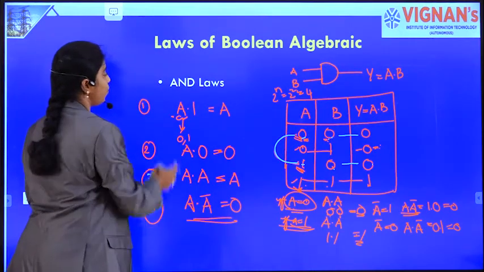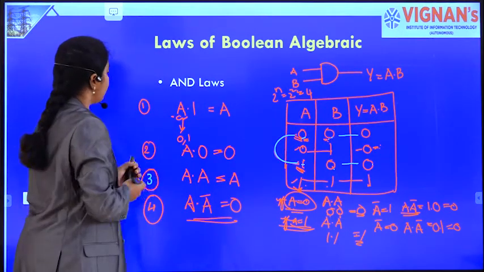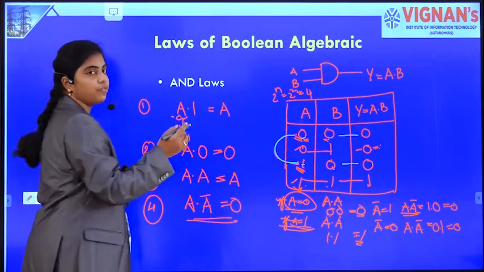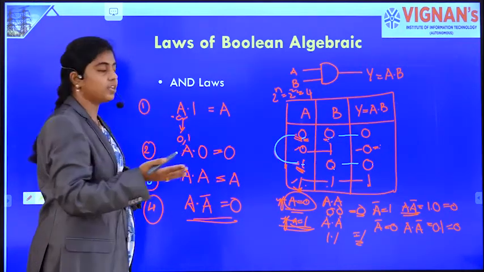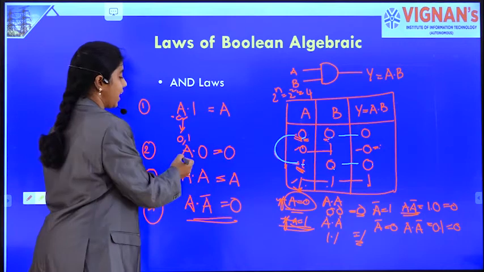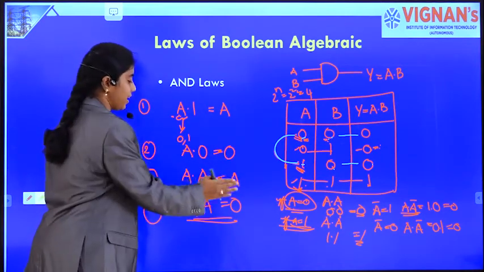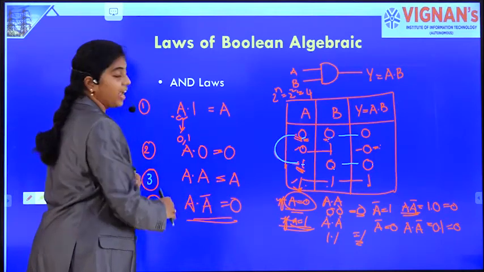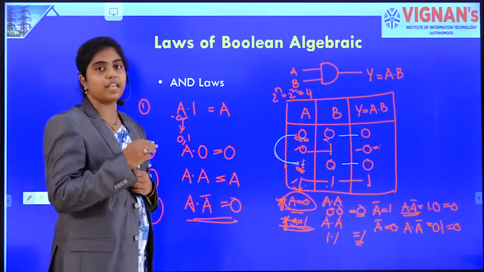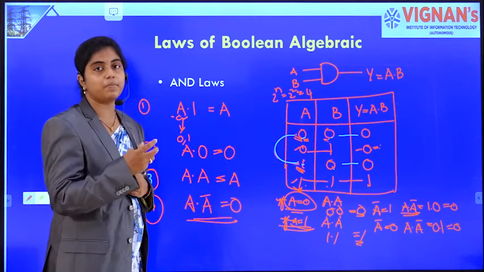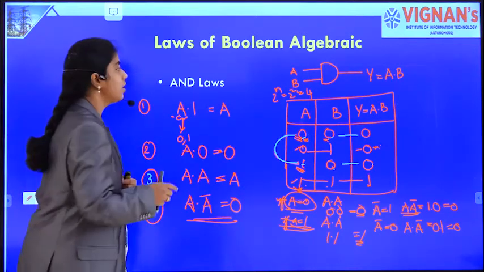So these are the 4 laws of AND. What are they? A dot 1, a variable ANDed with 1 is the variable itself, and A dot 0 is always 0, and A dot A is A. A dot A bar is 0, meaning a variable ANDed with its complement is always 0.